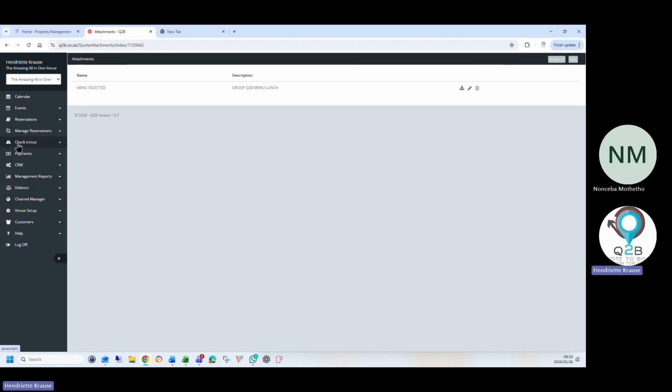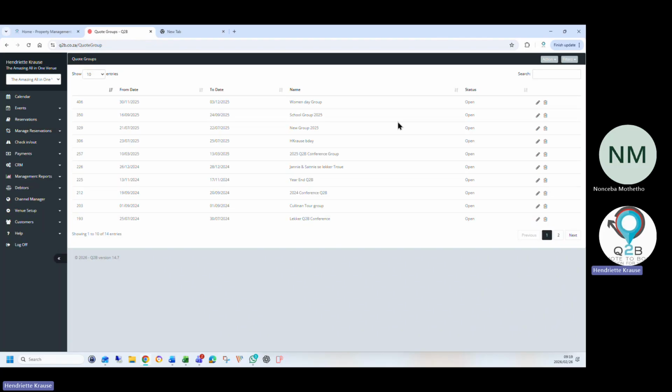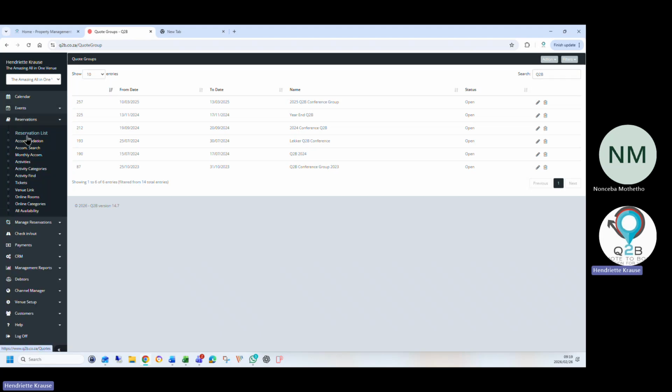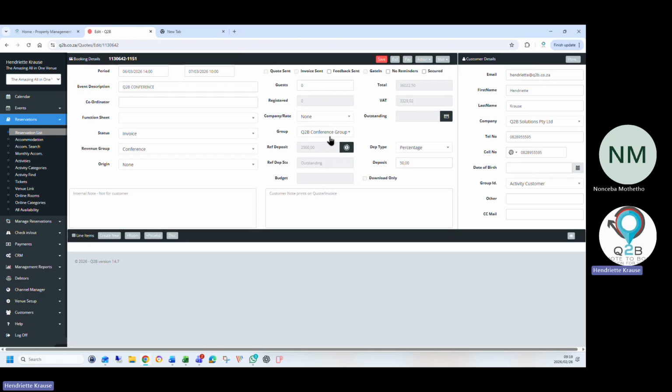You can go to manage reservations, groups. Then you can just go to that group. Mine is now Q2B. There, I think it's this one I selected. Now let's just go make sure. I have so many different groups set up as an example.